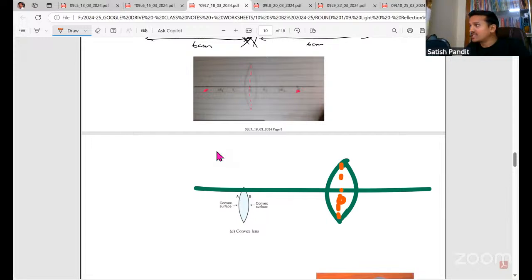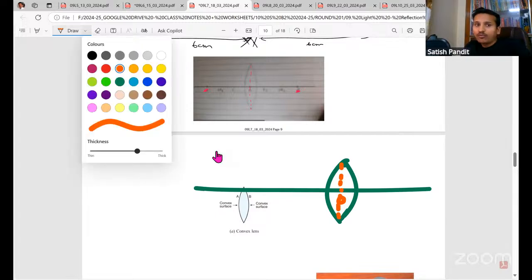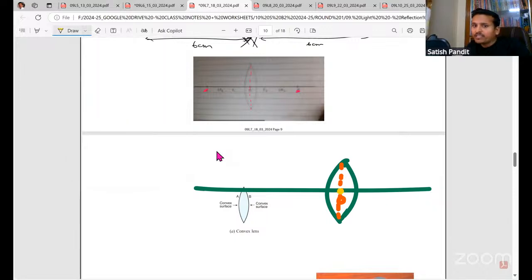Please don't use such thick lines. You have to use very thin lines. You have to sharpen your pencil. Now, this is the optical center, right? From here, measure 2 centimeter, mark F1. Another 2 centimeter, mark 2F1. In the same way, for F2, measure 2 centimeter, and another 2 centimeter, mark 2F2.